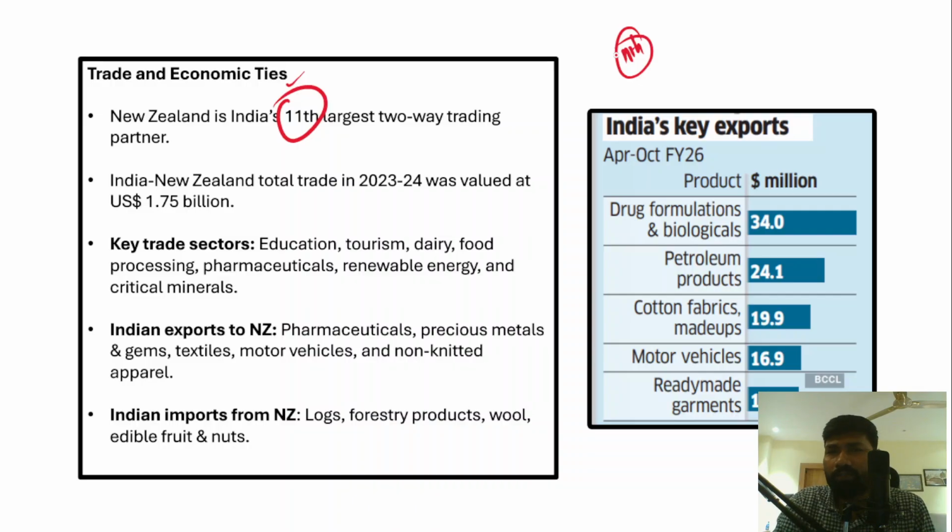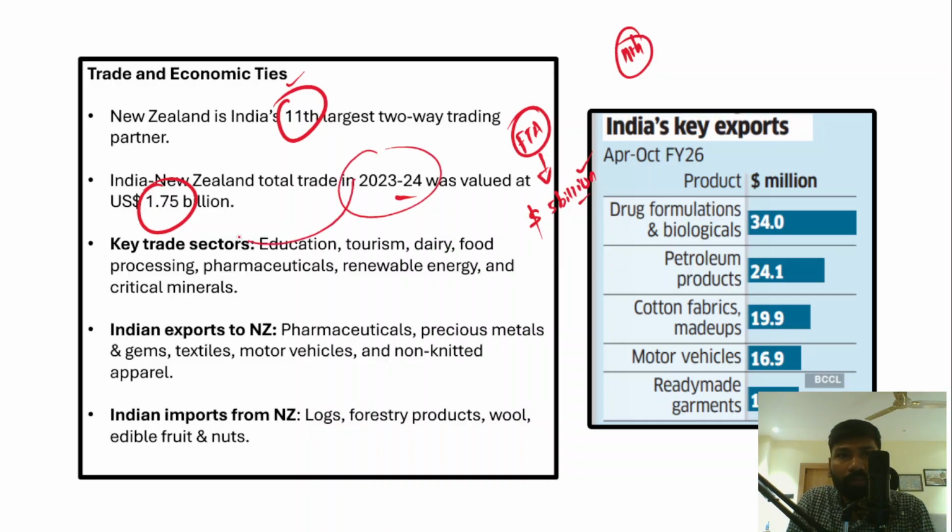Now, if you look at the bilateral trade between India and New Zealand, in the financial year 23-24 the bilateral trade stands at 1.75 billion. However, what was one of the objectives of this free trade agreement? In the coming 5 years, the bilateral trade should reach 5 billion US dollars. In the financial year 23-24, the bilateral trade stands at just 1.75 billion. Therefore, taking this trade to $5 billion is one of the objectives.